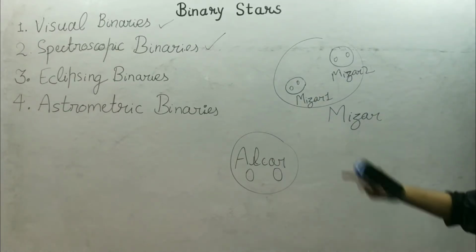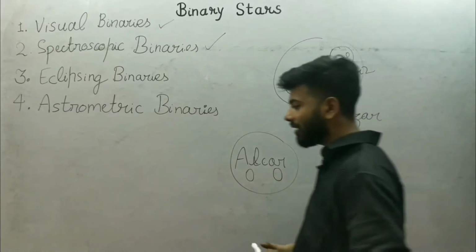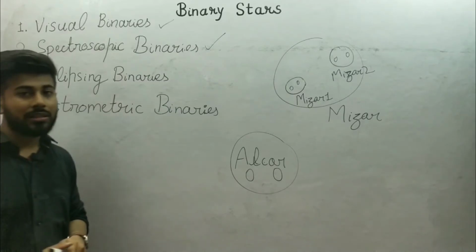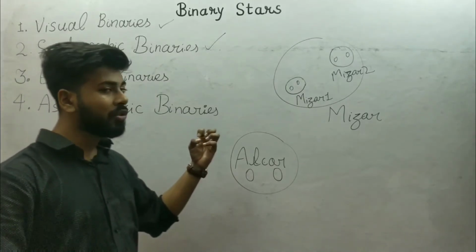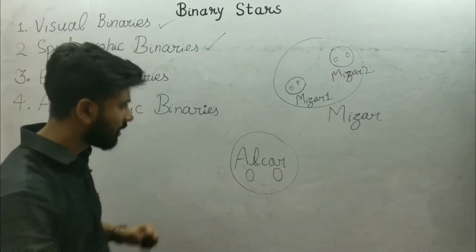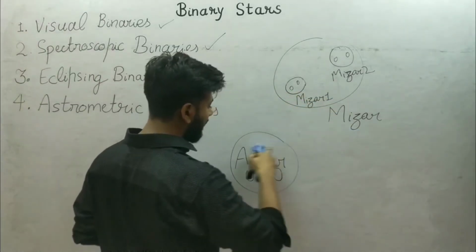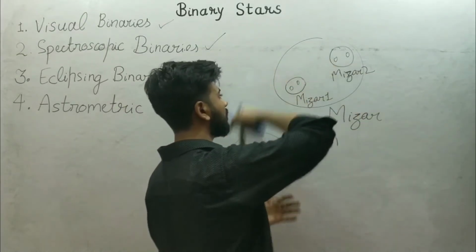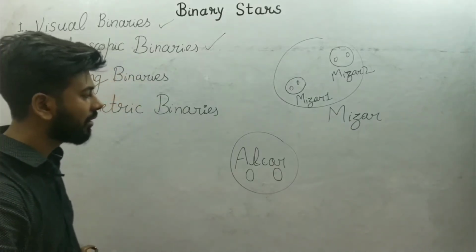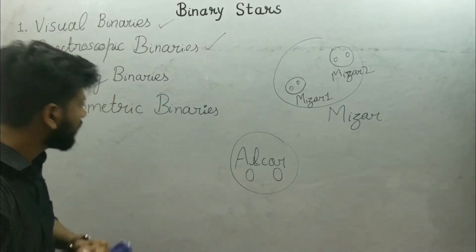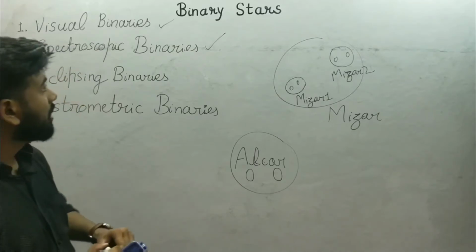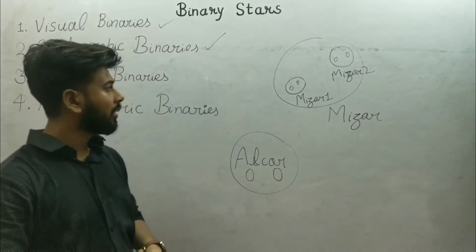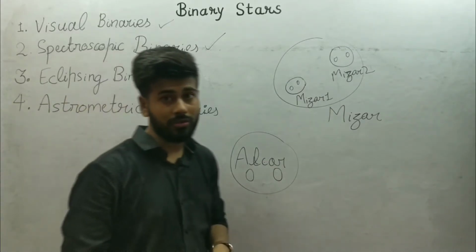So how many stars are there? There are 6 stars, and all 6 stars are bound by mutual gravitational attraction, because Mizar and Alcor revolve around the common center of mass of each other. So what is the conclusion? The conclusion is there are not only binary stars in the sky, there are multi-star systems also.